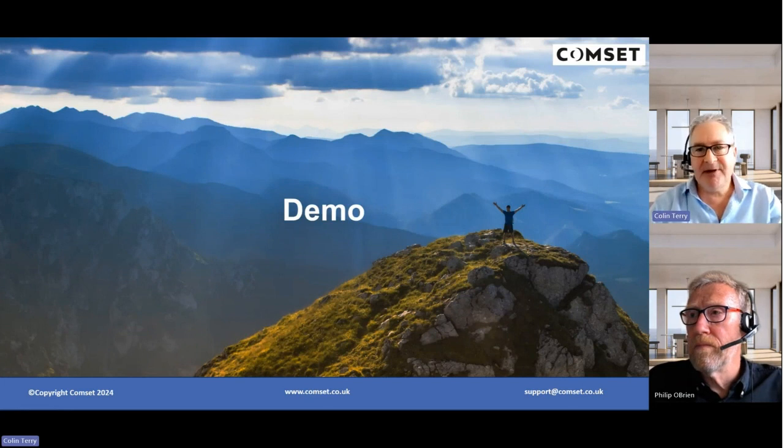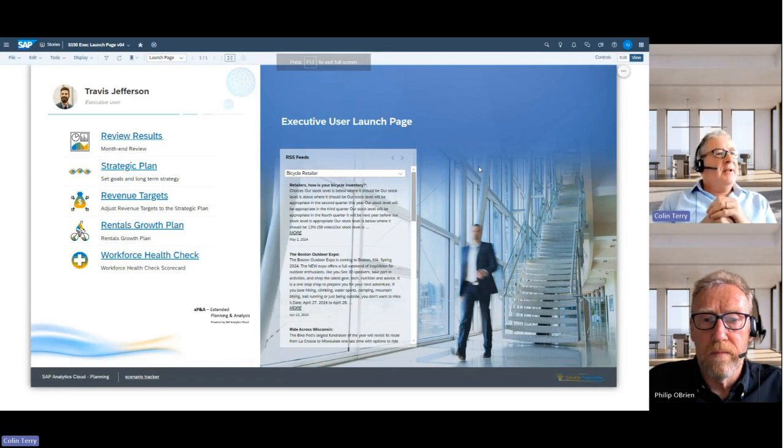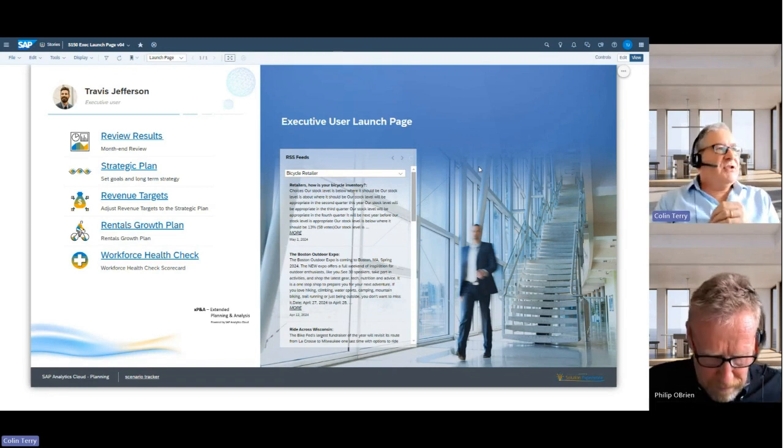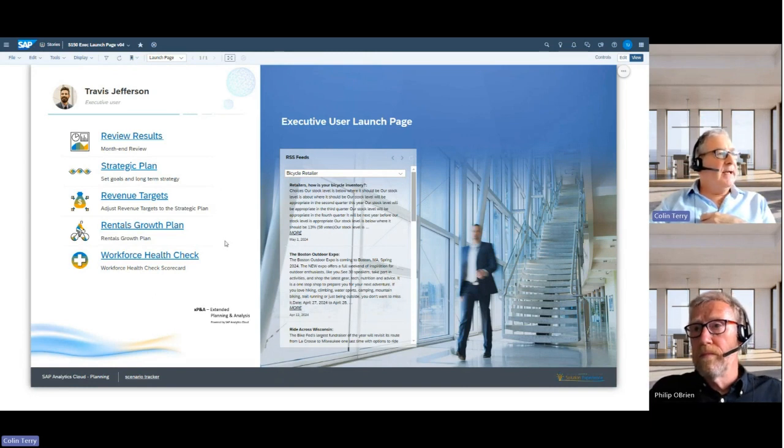So let me just flick across to my screen. So here we are in Analytics Cloud, and we've logged in as Travis Jefferson. And here you can see it's his default homepage. He's got a number of links to take him to Analytics Cloud stories that he uses often in his daily work. And we also have on our right hand side an RSS widget so that he can keep up to date with what's happening in the industry. And all these widgets are built into Analytics Cloud.